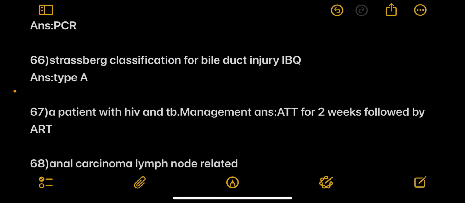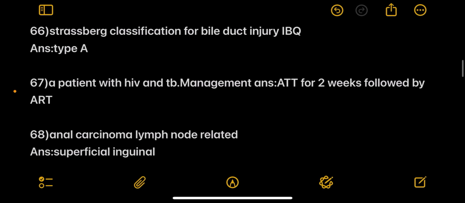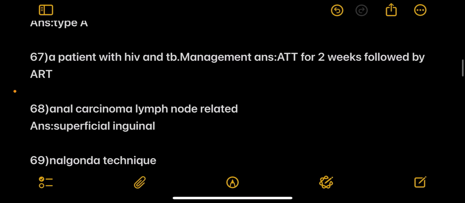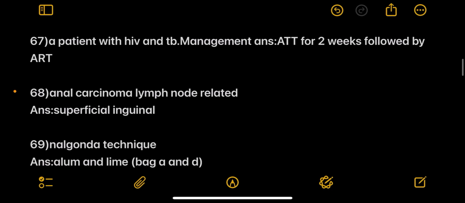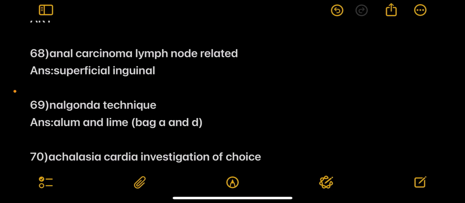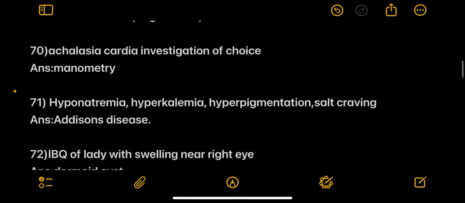Strasbourg classification for bile duct injury, image based question. Answer is type A. Next, a patient with HIV and TB management. Answer is anti-tubercular therapy for 2 weeks and followed by ART. Next, anal carcinoma, lymph node related is superficial inguinal. Next, Nalgonda technique, it includes alum and lime, bag A and D. Next, achalasia cardia, investigation of choice is manometry.